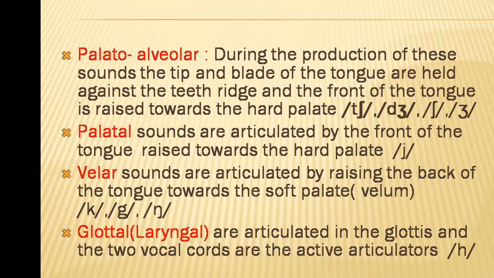The larynx is the upper part of the windpipe, the glottis is the opening of the larynx, and the vocal cords are situated in the glottis. So the vocal cords are the active articulators of this glottal sound, the only glottal sound in English.